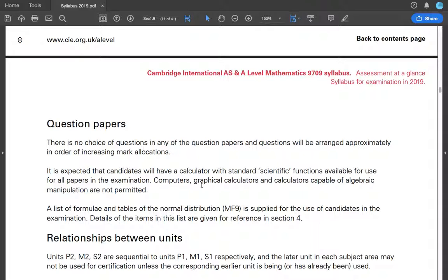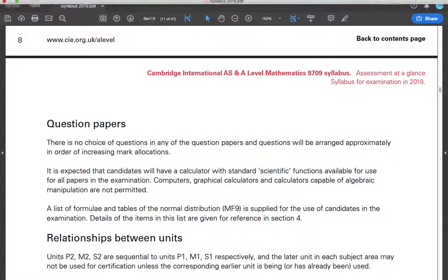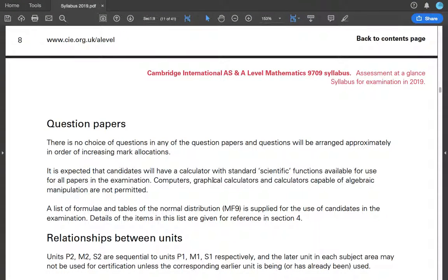Computers, graphical calculators, and calculators capable of algebraic manipulation are not permitted. Computers are obvious. Computers are one like I'm using right now. Graphical calculators are not that obvious. Graphical calculators means graph plotters. Like if you enter the equation, they'll plot out a graph for you and you just copy it on the exam paper. That is perfect cheating.